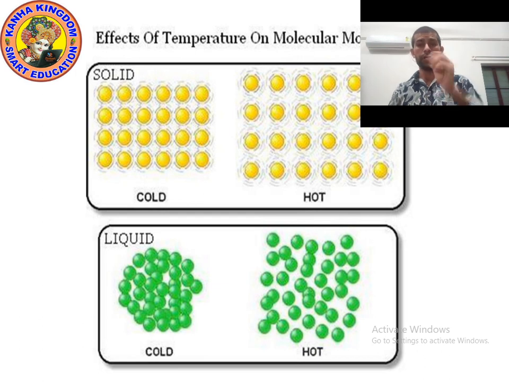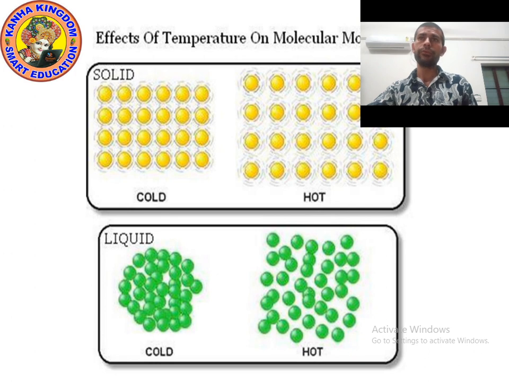Now when you provide temperature, when you heat, the ice will change into liquid. When ice changes into liquid, the particles move away from each other, because the particles of solid are very near to each other. But when you provide heat, when you increase the temperature, the particles of solid will go away from each other.